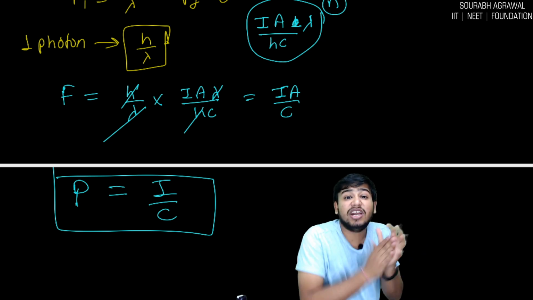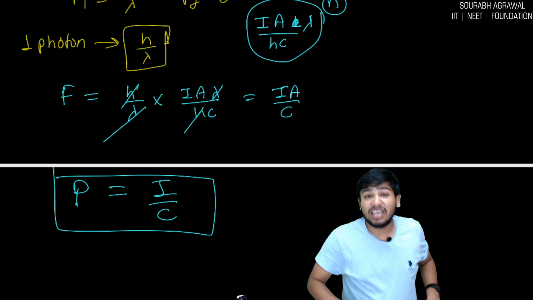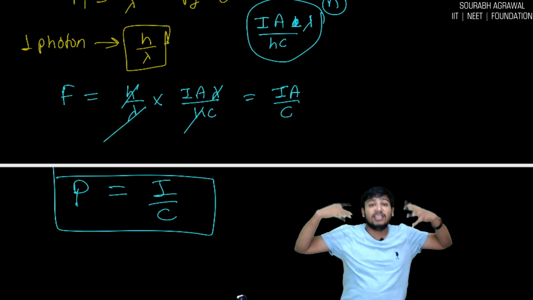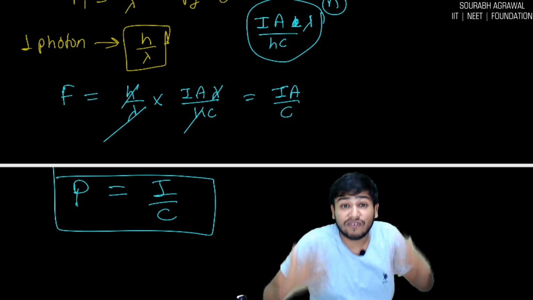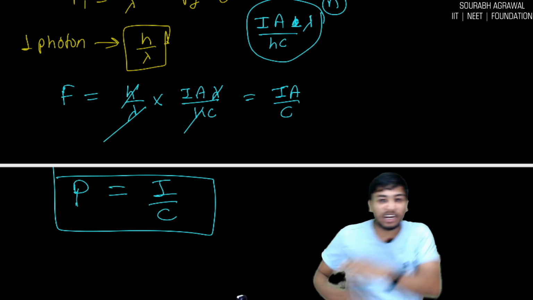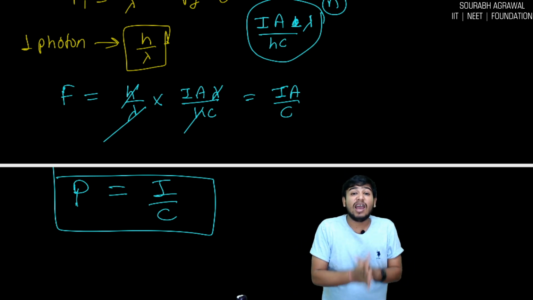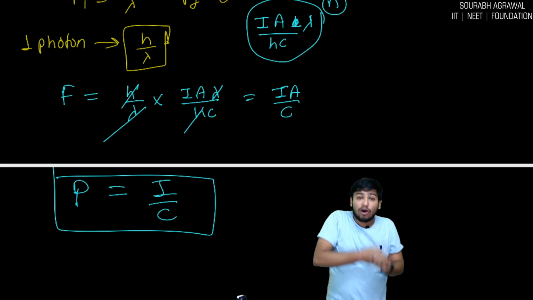At that time, radiation pressure is I by C, where I is the intensity of light that is coming. And what is C? C is the speed of light, 3 into 10 raised to power 8 meter per second. Are you getting my point? So we have done this for absorptive.